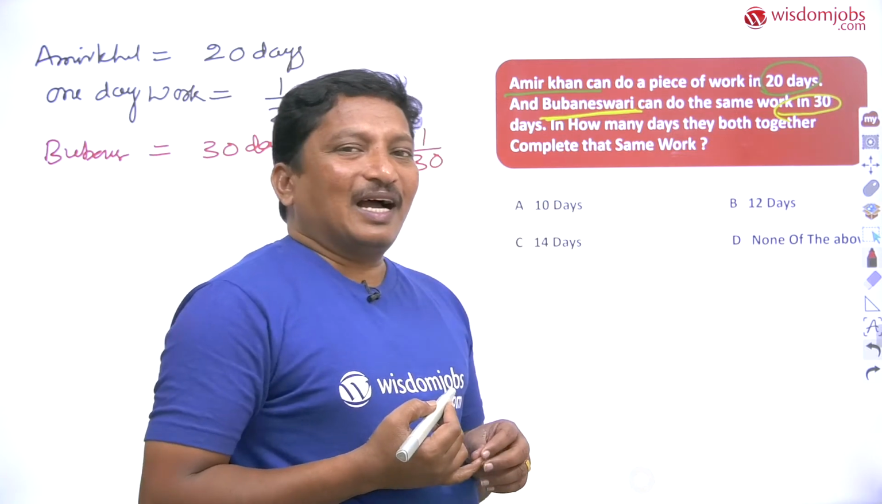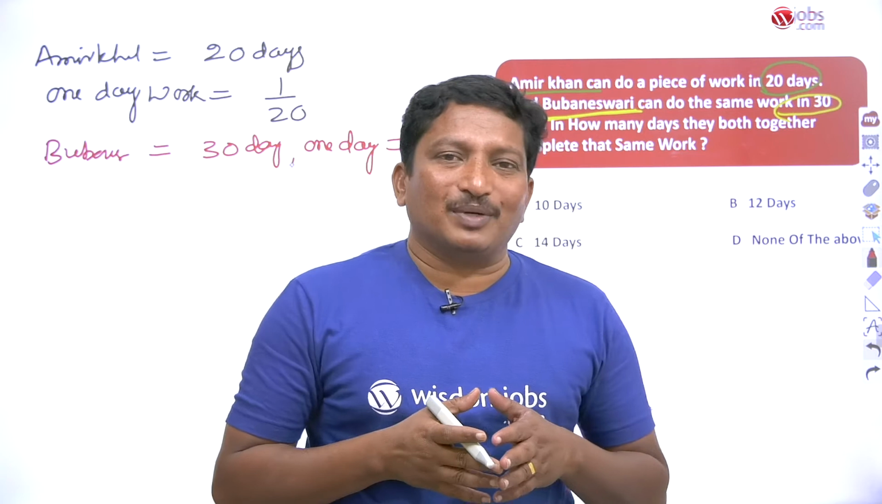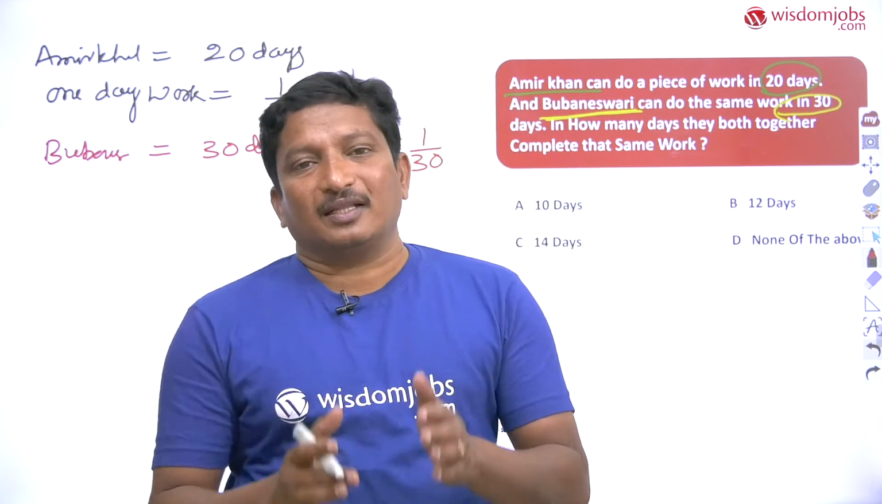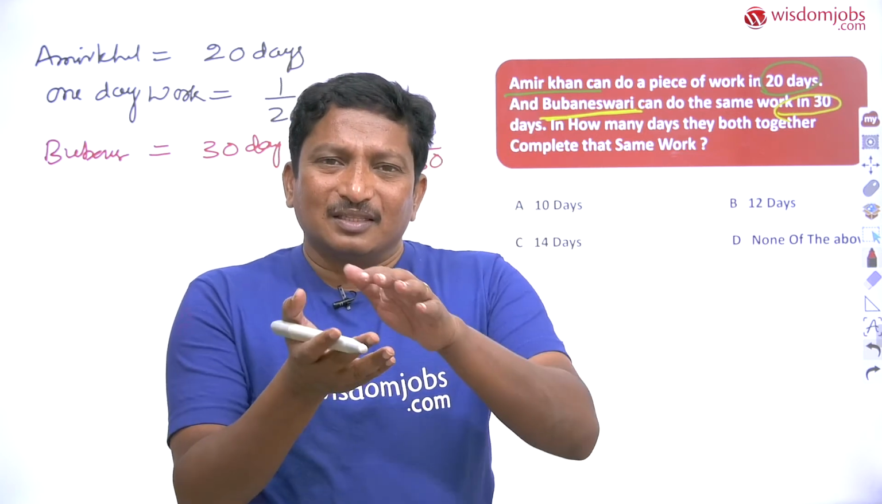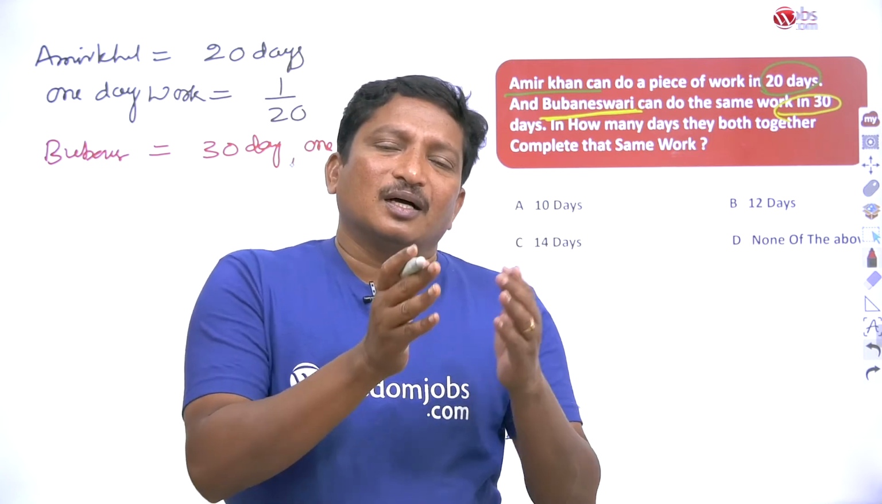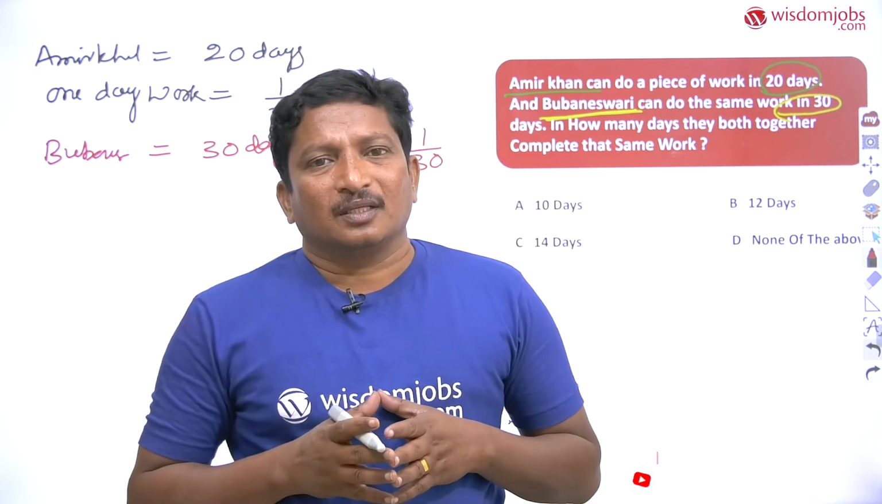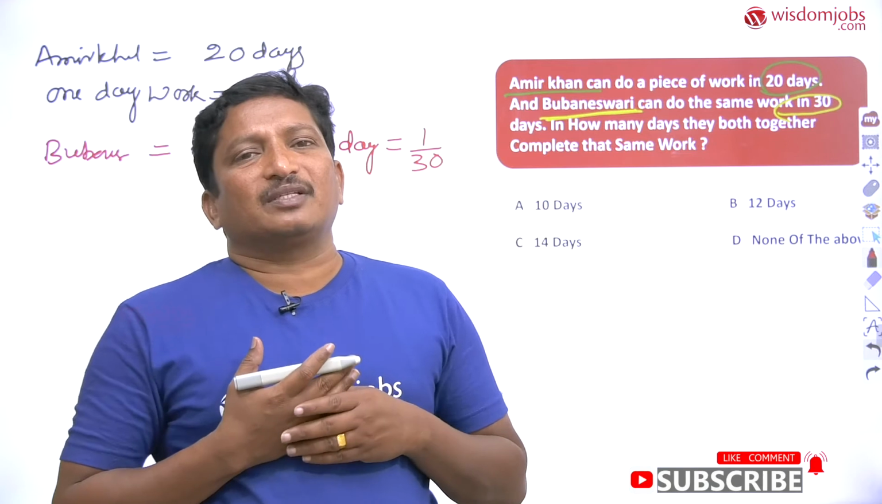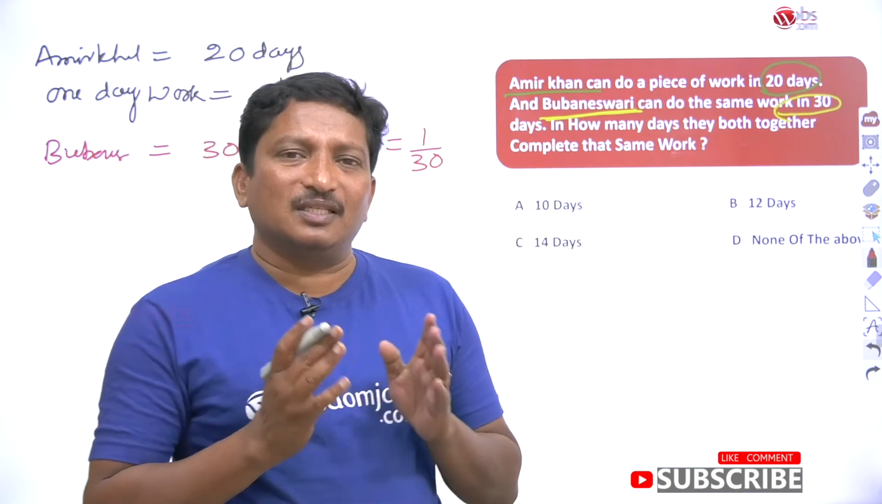Dear students, when we add the one day work of Amir Khan plus the one day work of Bhubaneswari, we finally get a numerical value, which is nothing but the one day work of both of them. Then we take the inverse of the value. So why do we take the inverse value? See this one, dear students.